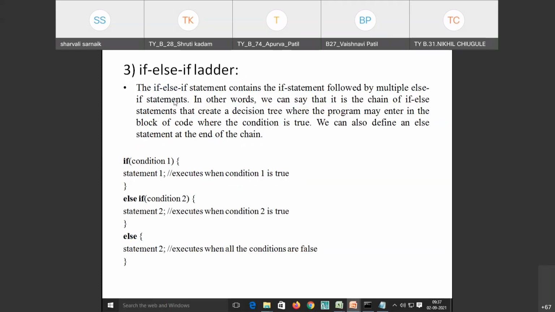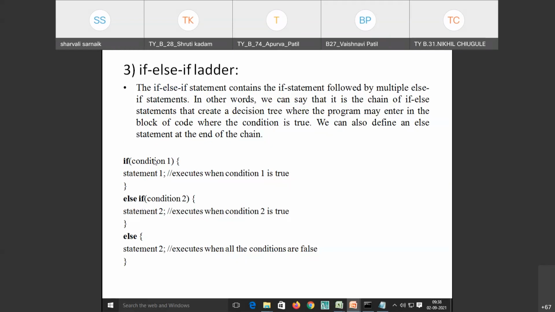Then we have if else ladder. In this if else ladder, we are going to execute multiple statements. That means we can give multiple conditions to check. So we call it a decision tree also. For example, if condition 1. Now if condition 1 is true, statement 1 will be executed. Else if I want to give another condition, then we are using else if.